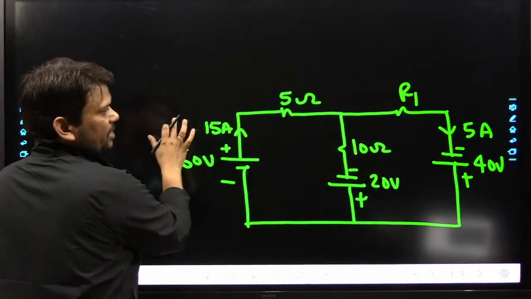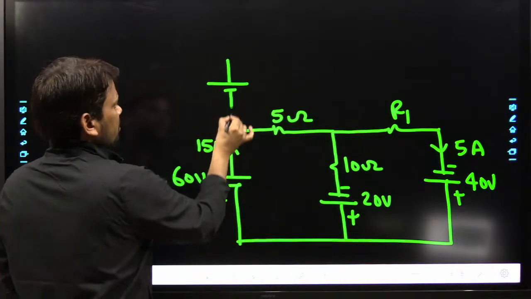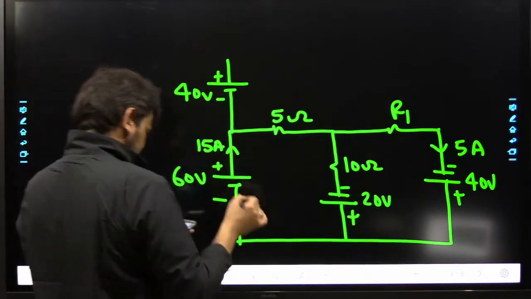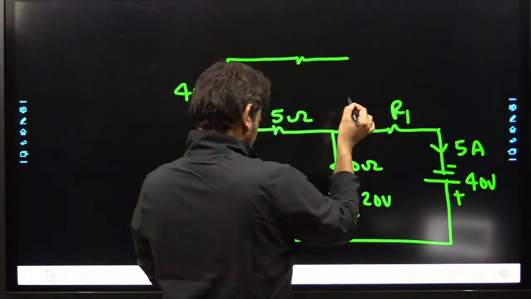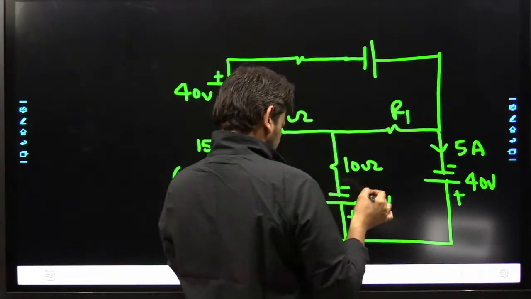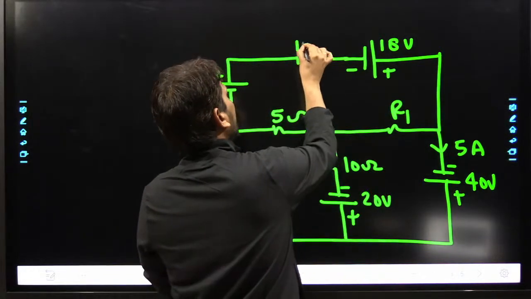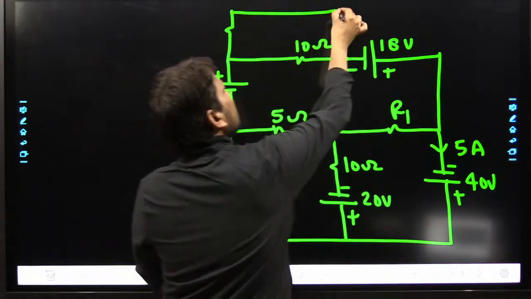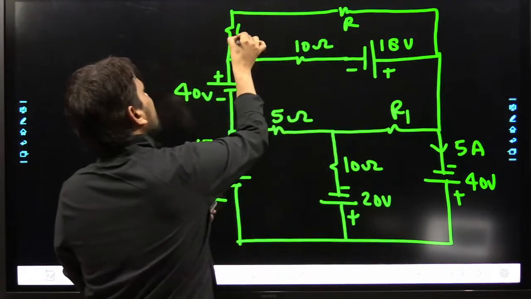Then now we have some battery in this fashion. This battery is 40 volts, plus minus, and then we have some resistance here, and again some battery in this fashion, connected here, minus plus 18 volts, and this is 10 ohm, and then here we have some 10 ohm resistance and our R. So this is R and this one is 10 ohm.